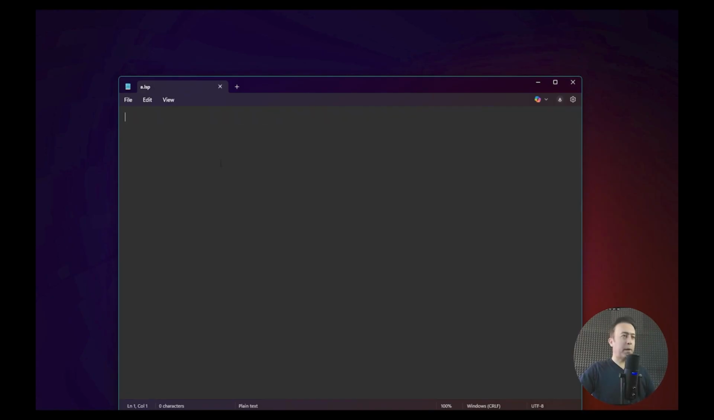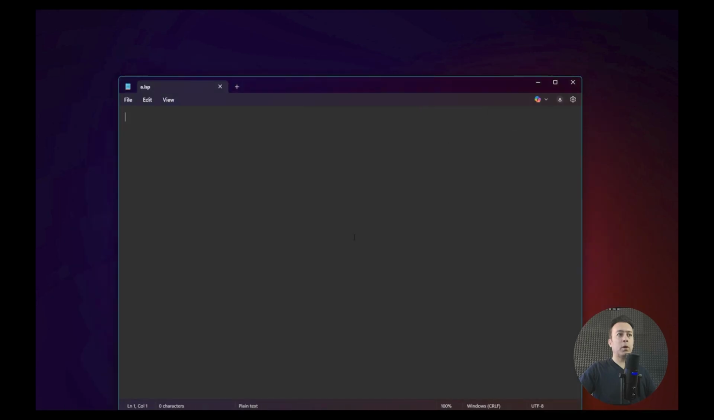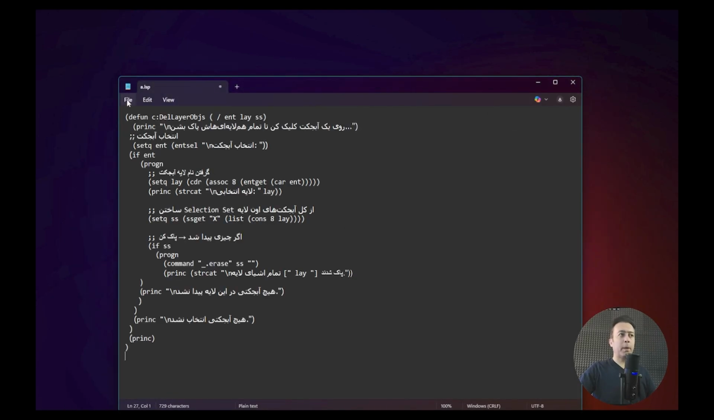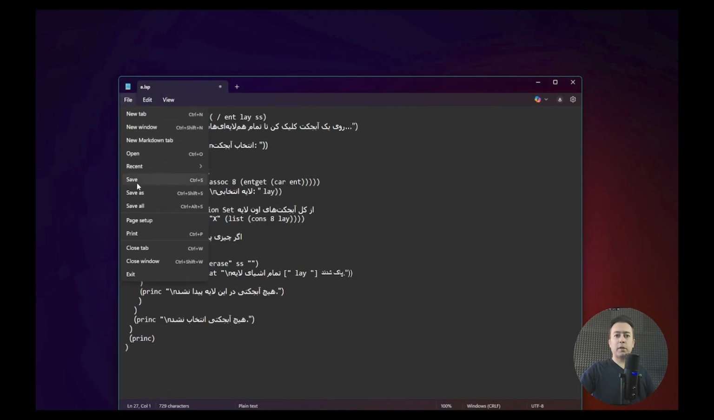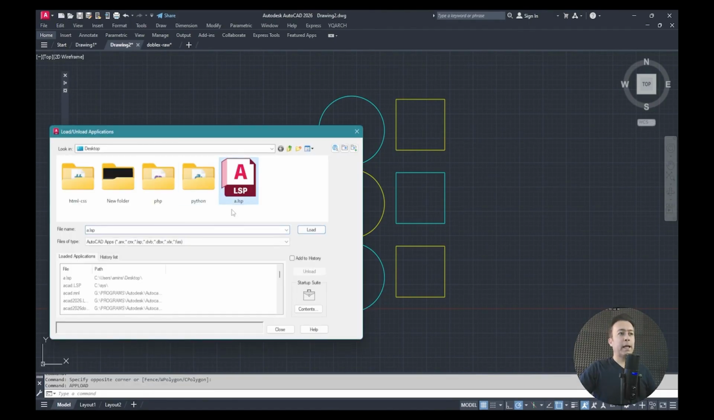Now all I have to do is paste what I copied earlier into this file. I hadn't copied it yet, so let me bring it up again, copy the whole thing and paste it here. Then I save it, just save it, and let's move on to the next step. In the next step, I open up AutoCAD, and here I just need to click on Load. I click Load, select this LSP file that we just created, and hit Load. The file gets loaded, and I click Close.